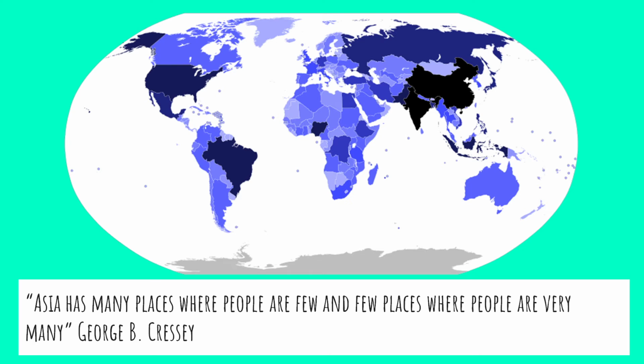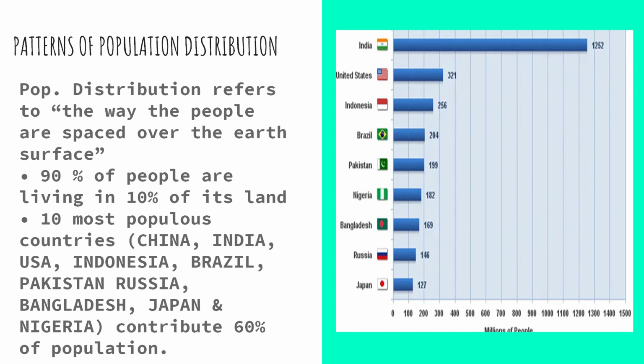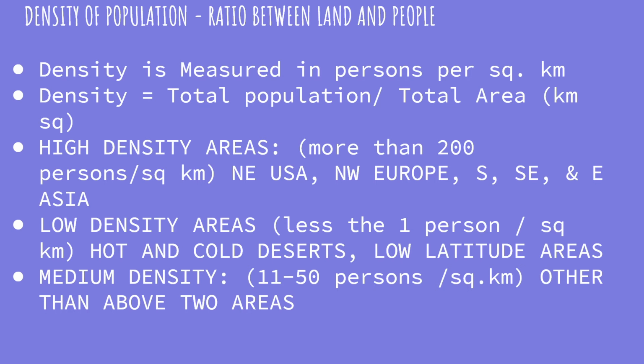The rest of the land, like the cold areas of Canada, Greenland, then Antarctica as a whole continent, hilly areas of North America, South America, Sahara Desert, Amazon forest, Zaire forest, then hilly areas of Europe, cold regions of Europe, then dry deserts of Arabia. These areas are not populated. That means 90% of the population is concentrated only on a little bit of land which is plain and fertile. So it is important to understand what are the factors affecting population density and what is population density.